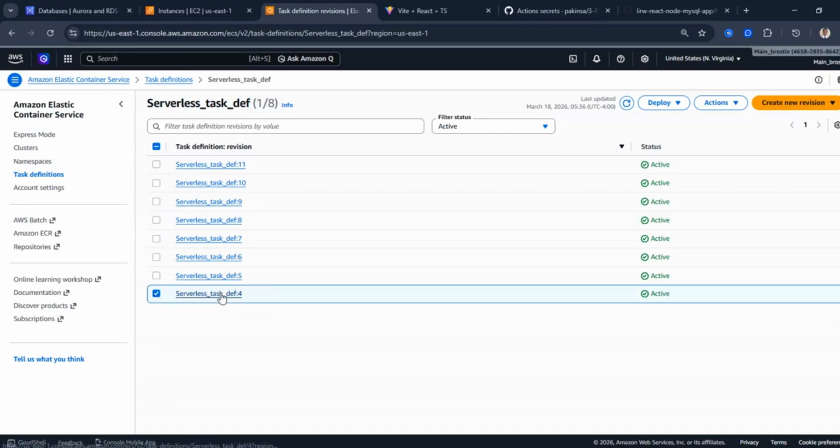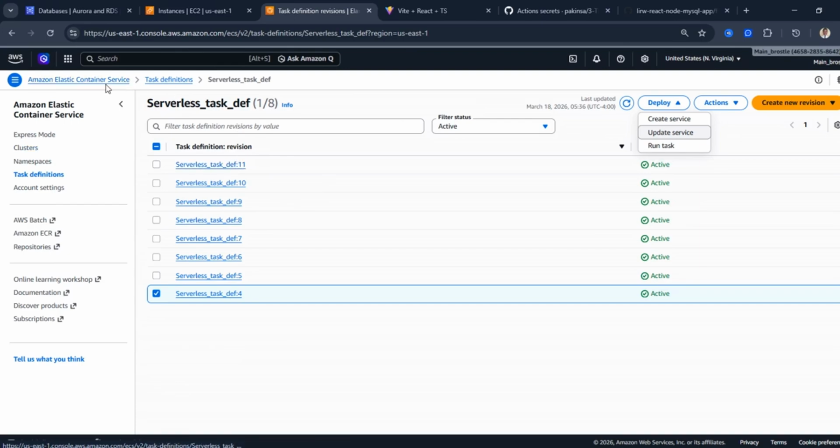If I click on this and I hit deploy right now, like update the service, it's going to change from this task definition 11 to 14 right away. And once that happens, all those changes I made from task definition 4 to task definition 11 are going to be reversed. But I don't want to do that. What I want to do for you guys is for you to see an example of a live deployment. And look at this, task definition 11 is going to go to 12 once we finish the deployment.